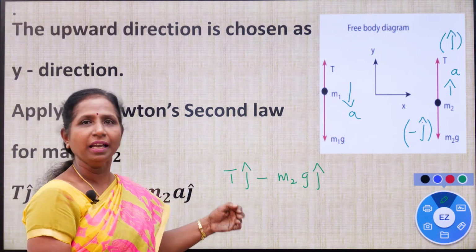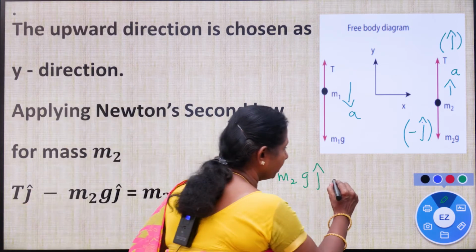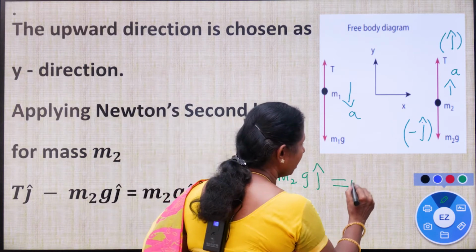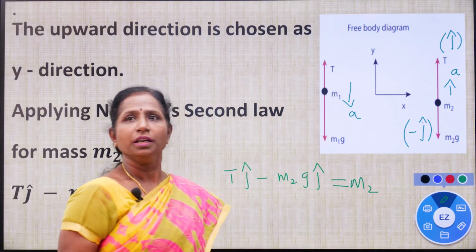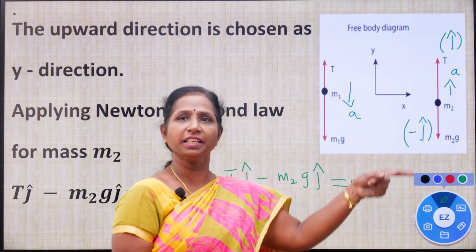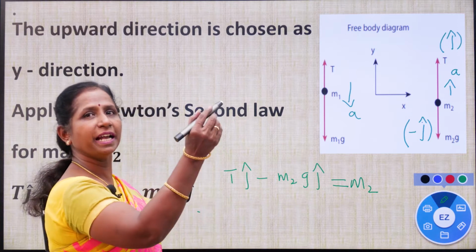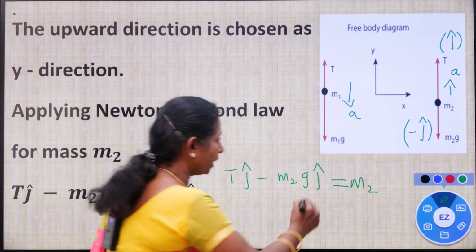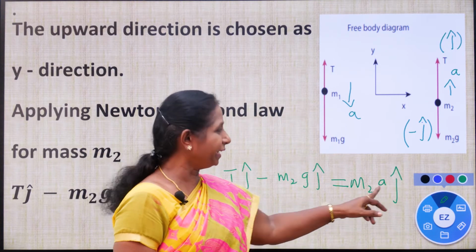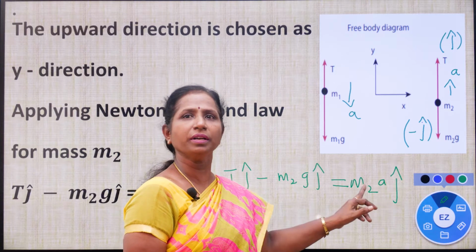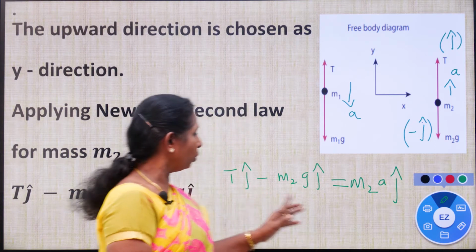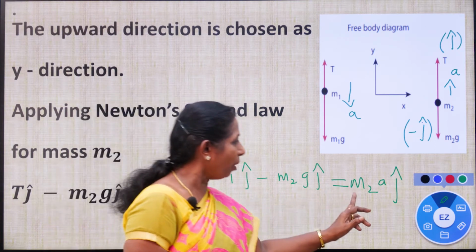So this should be taken on the left hand side of the equation. This is equal to mass into acceleration on the right hand side. What is the mass here? Mass is m2 into acceleration. In what direction is the acceleration acting for m2? It is in the upward direction. Upward direction means positive y axis. So m2 a j cap. Clear? Mass into acceleration, m2 a, in vector notation j cap. So m2 a j cap. Left side net force, right side mass into acceleration.